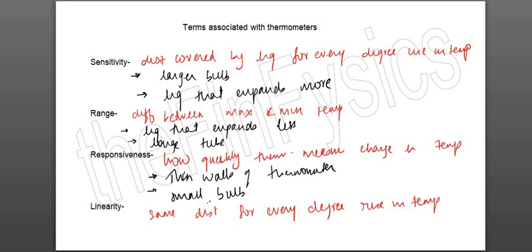Okay, तभी बोलते हैं हम scale linear है. So in your ruler, each centimeter reading is at the same length. Okay, तो उसको बोलते हैं linear scale. And to make sure that the thermometer is linear, you use a liquid that expands linearly or uniformly.